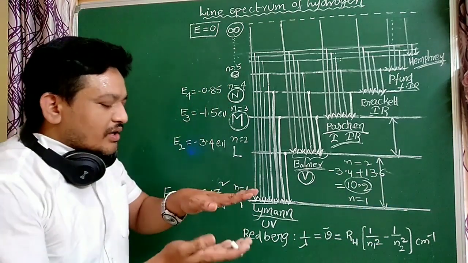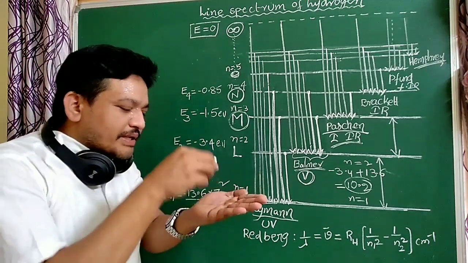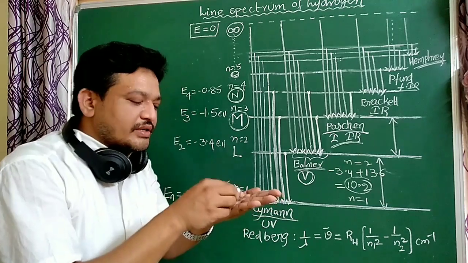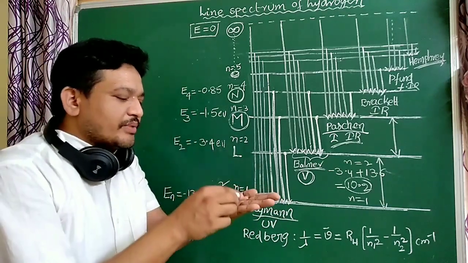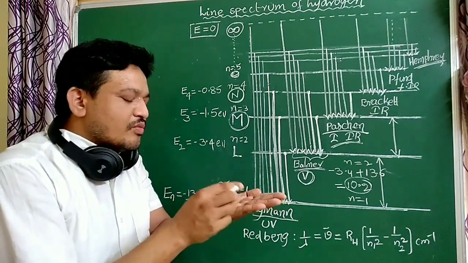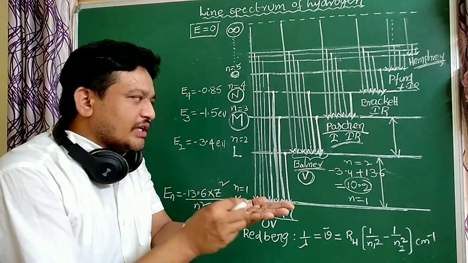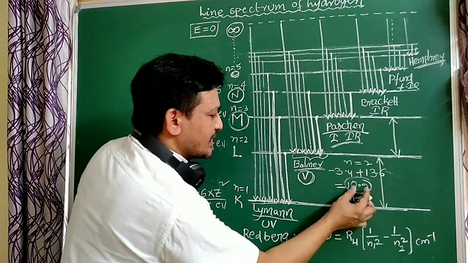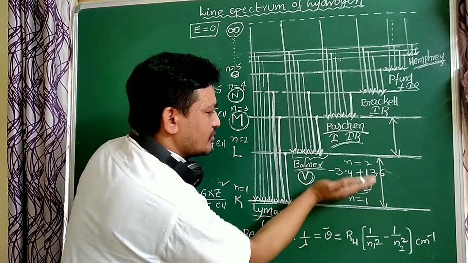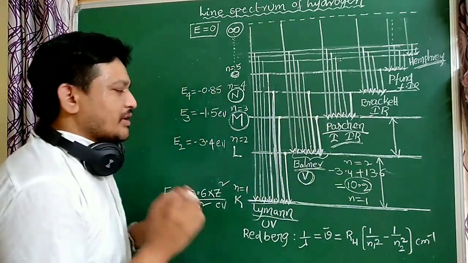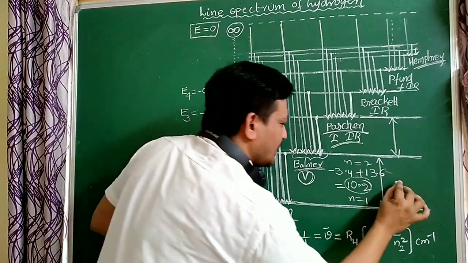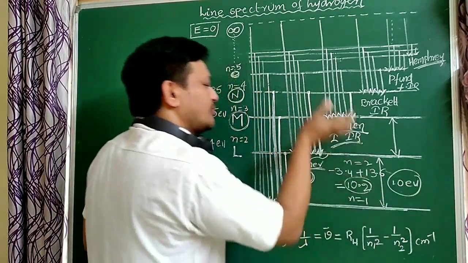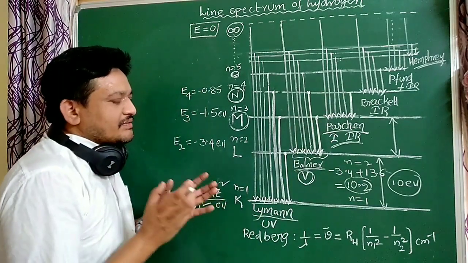So in a hydrogen atom, the electron is present in the ground state. How much energy is required for that electron to go to the second orbit? 10.2 electron volts of energy is required. Suppose I give only 10 electron volts. That electron can't go to the second orbit. Why? Because that energy is very little.